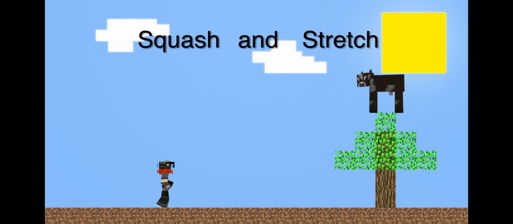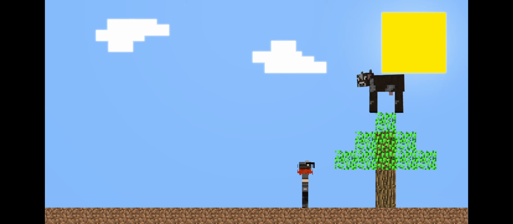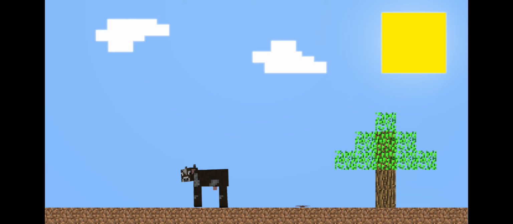Squash and stretch is when an object or character is given a sense of weight and flexibility, which makes the animation seem more lifelike or comical, depending on how much of this principle is used. This can be used to show flexing muscles, facial expressions, or simple objects such as a bouncing ball.